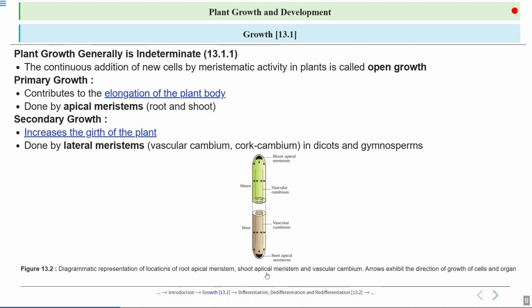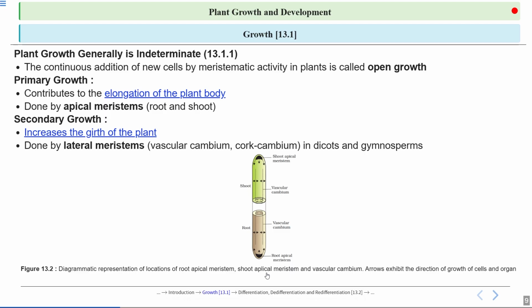Talking about primary and secondary growth. The continuous addition of new cells by meristematic activity in plants is called open growth. What is open growth? It is the continuous addition, because in the meristematic region cells continue to divide. So continuous division of the cells leads to addition of new cells, and this process is collectively called open growth. Okay, and we have two types of growth. Further, there are two types of growth. A plant can grow primarily or secondarily. Let's talk about each of them in detail.